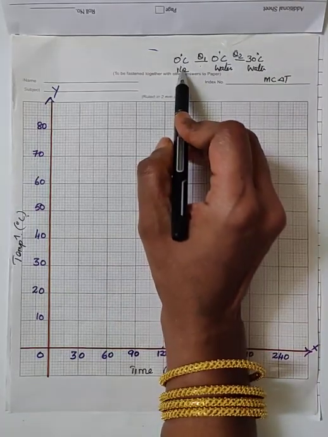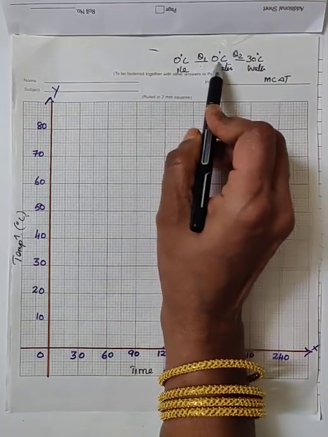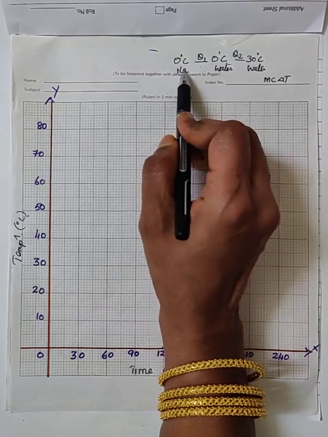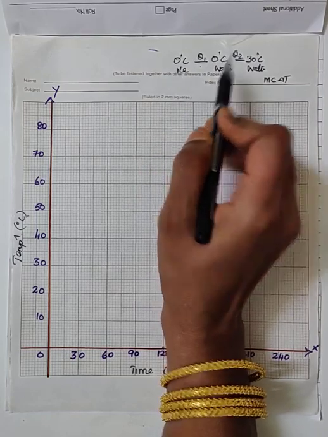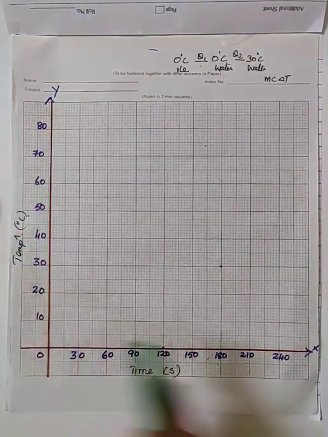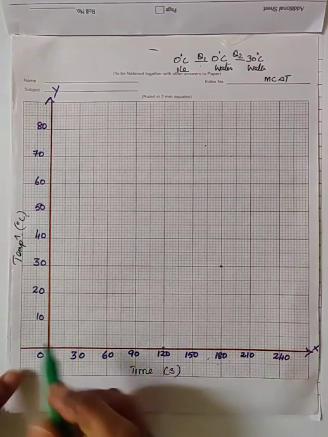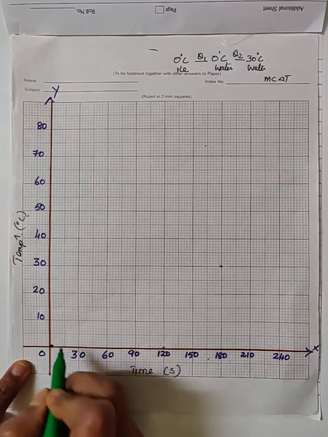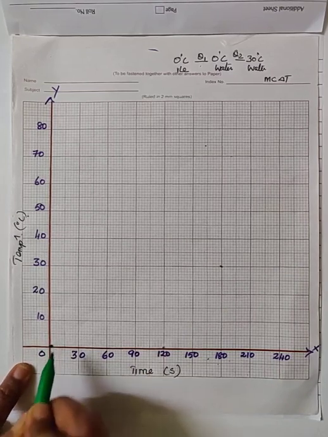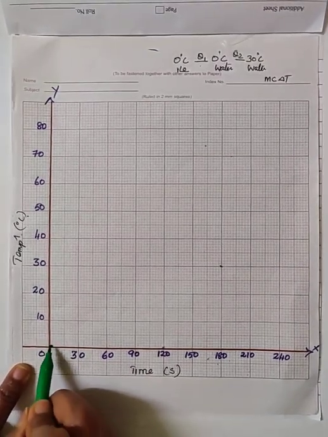First, for ice at 0 degrees Celsius, the temperature remains constant till the entire ice is completely converted into water. See here, we draw a graph by taking time along the x-axis and temperature along the y-axis. At 0 degrees Celsius, the substance is in the solid state and the temperature is not rising.